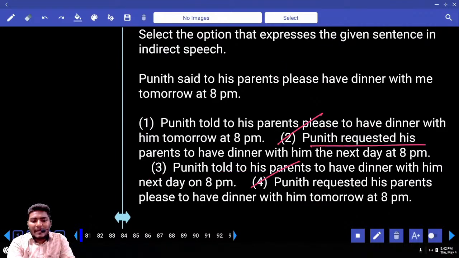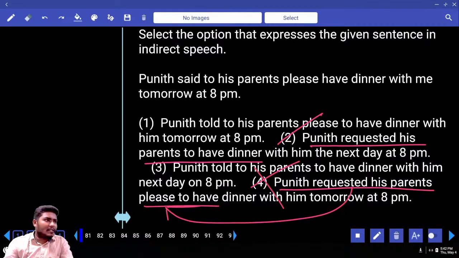Punit requested his parents to have dinner. Punit requested his parents please to have dinner. When you are using the word requested, again, please is out. Your answer is only 2.